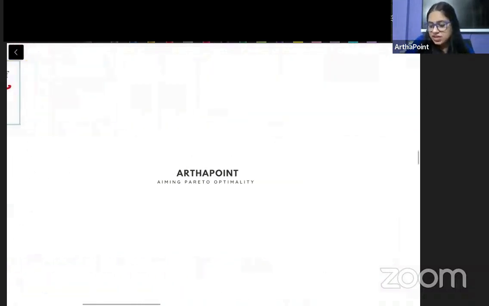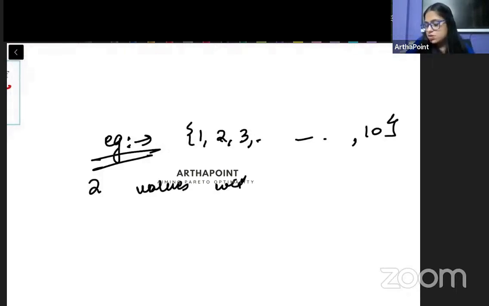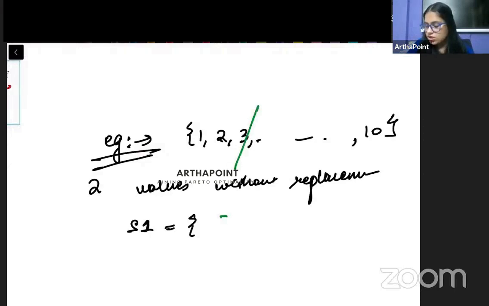Why, beta? Let's take an example. So again, I am taking this population from 1 to 10 and I ask you, ठीक है बेटा, choose 2 values but without replacement. So without replacement का क्या मतलब हो गया? Suppose, beta, you create a sample and you choose the first value to be 3.